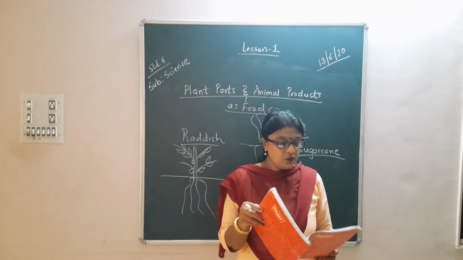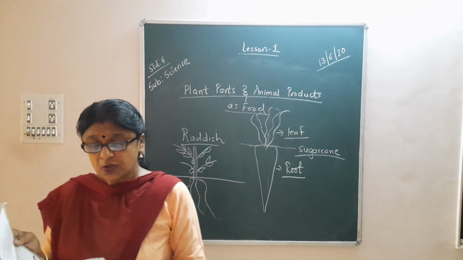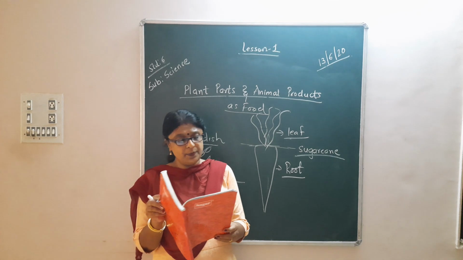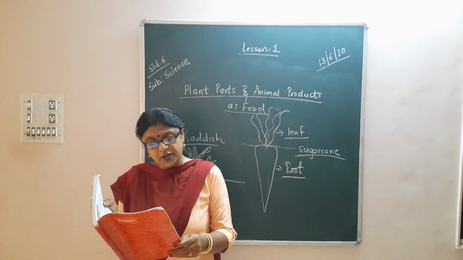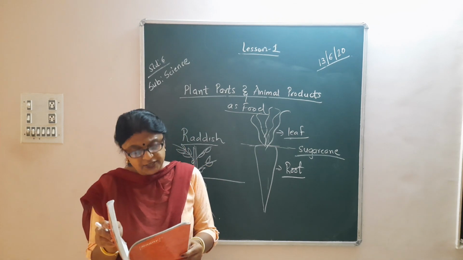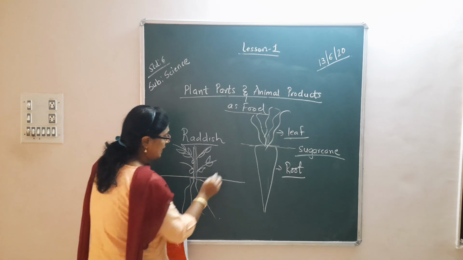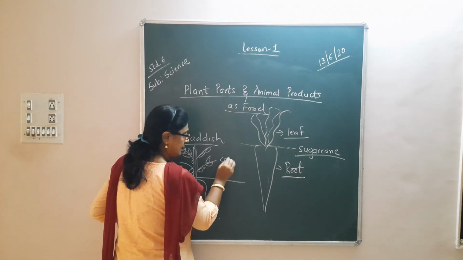Now turn to page number 4. From all the above food items you have listed, choose those items whose ingredients are obtained from the plants and which part of the plant, and identify the list of food items and plant parts as shown in the figure. So you need to know, suppose if I say carrot.